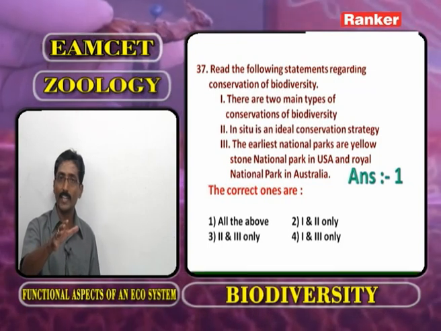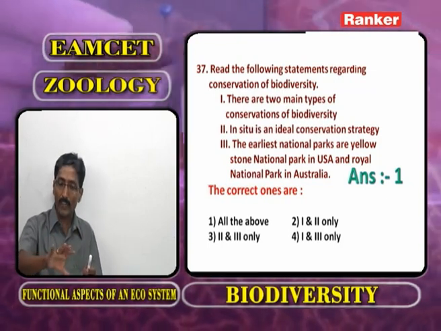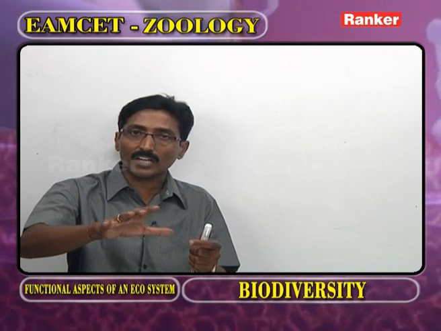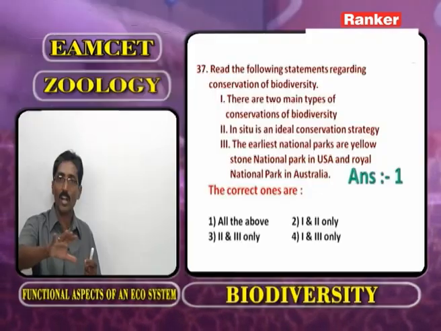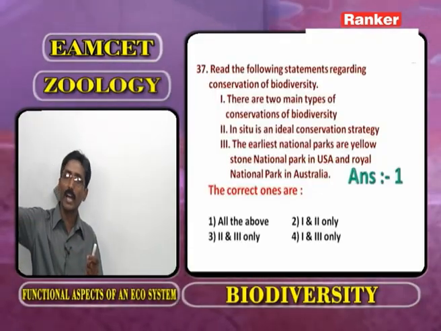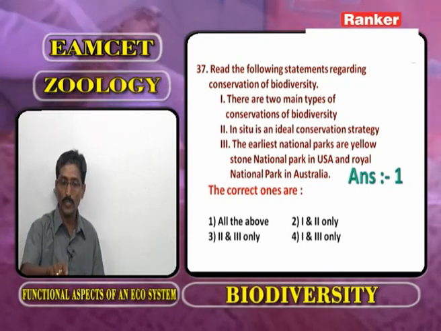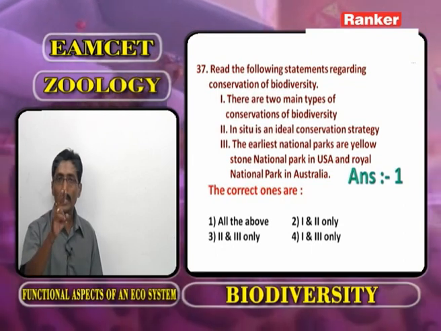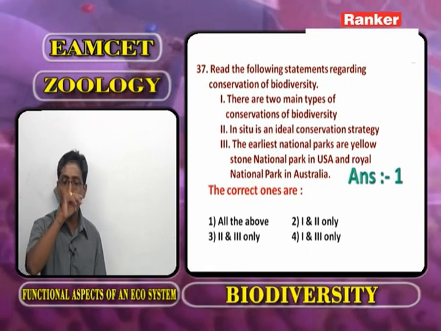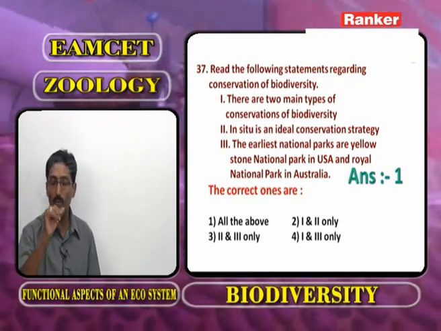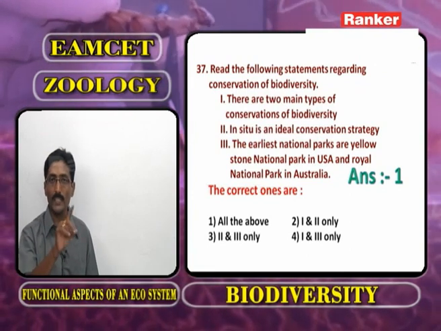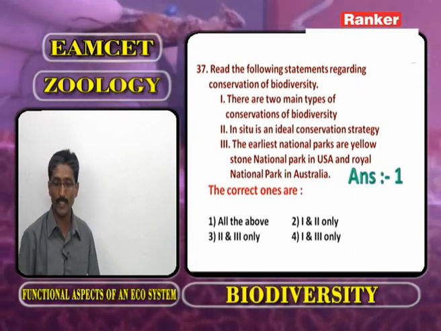What is meant by ex situ? The place where plants and animals originated, there they are not conserved. Somewhere else they are conserved, that is botanical gardens and zoo. Here, the first one: there are two main types of conservation of biodiversity, yes, one is in situ, second one is ex situ.